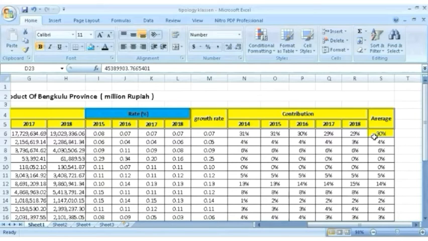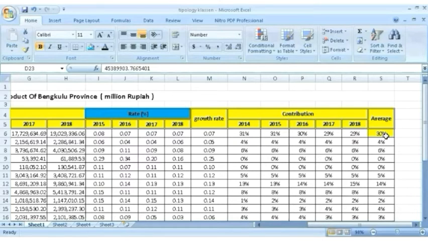Next, to determine the average, the contribution from 2014 until 2018 is divided by 5, because the total data in contribution is 5.